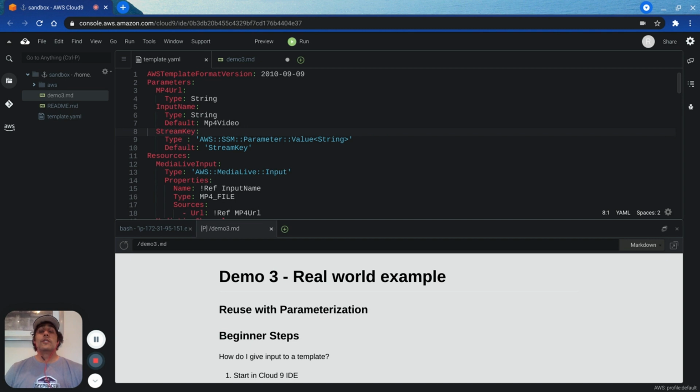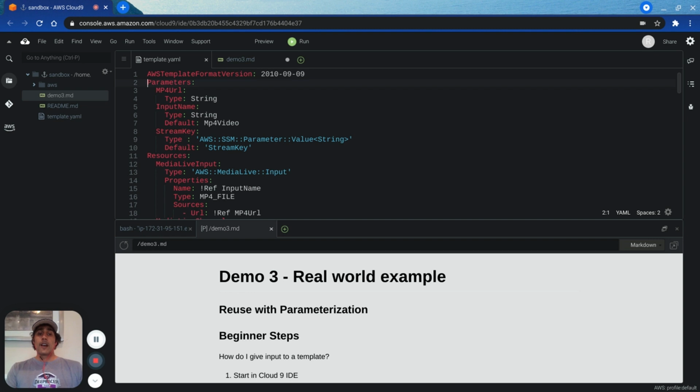Let me show you how to save some time by taking a template and making it more reusable. That way, users can customize how they add to the cloud. Here is the template, which had 2 Media Live resources. And I have changed this template to accept input from the user. I have done so by adding parameters. This is called parameterization.